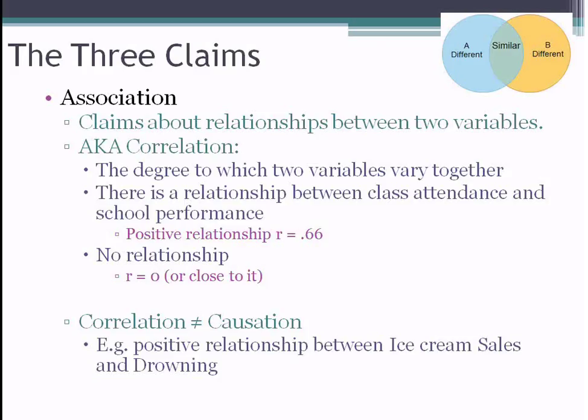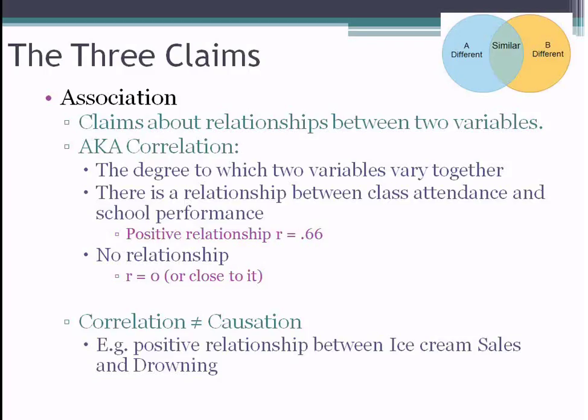Now in the middle between -1 and +1 is 0, which is no relationship. So as your correlation, your association gets closer to 0, then there's no relationship, or a weak relationship. So a correlation of 0.14 or 0.20, that would be considered a weak relationship. One thing to be aware of is that correlation does not equal causation.